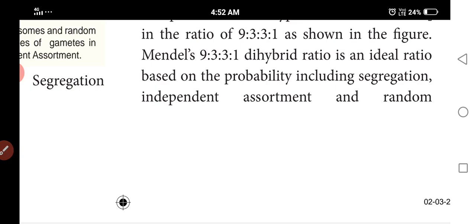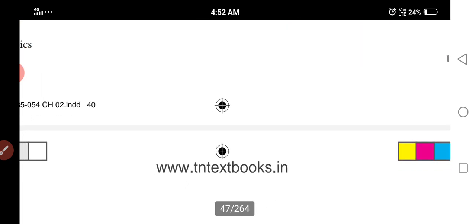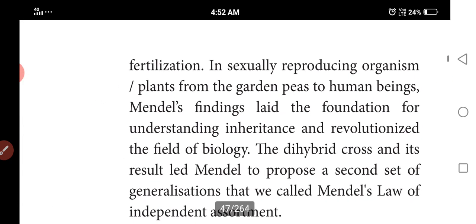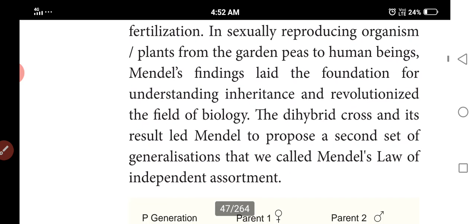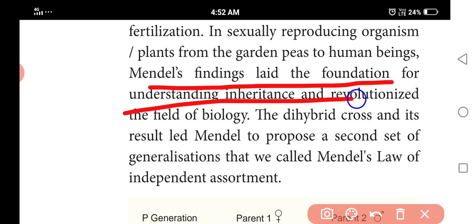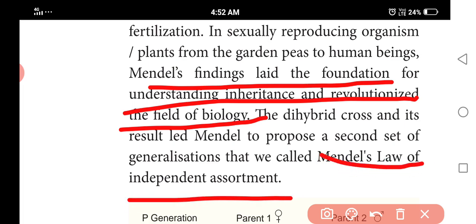So, based on probability, including segregation, independent assortment and random fertilization, in sexually reproducing organisms like plants and human beings, Mendel's findings are the foundation for understanding inheritance and evolution in biology. The dihybrid cross results led Mendel to propose the second set of generations, which we call Mendel's law of independent assortment. The first generation is the F1 generation, and the second generation follows this law of independent assortment.